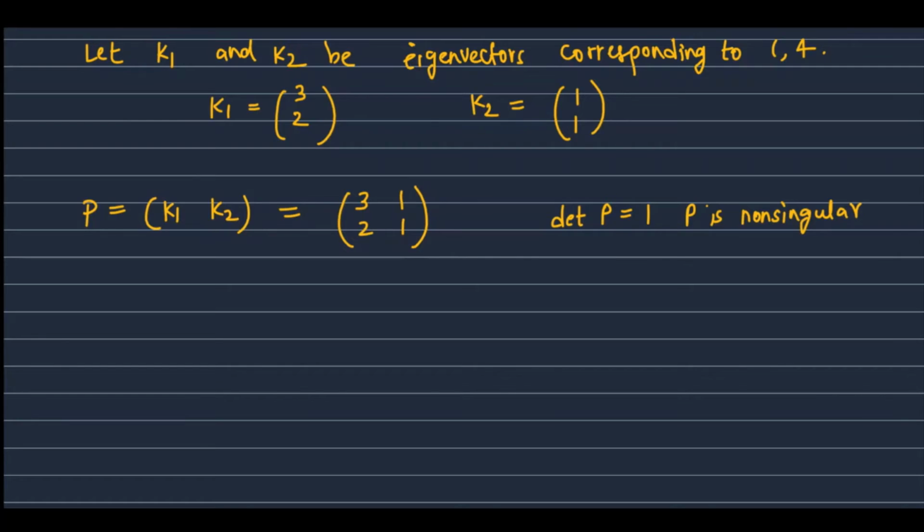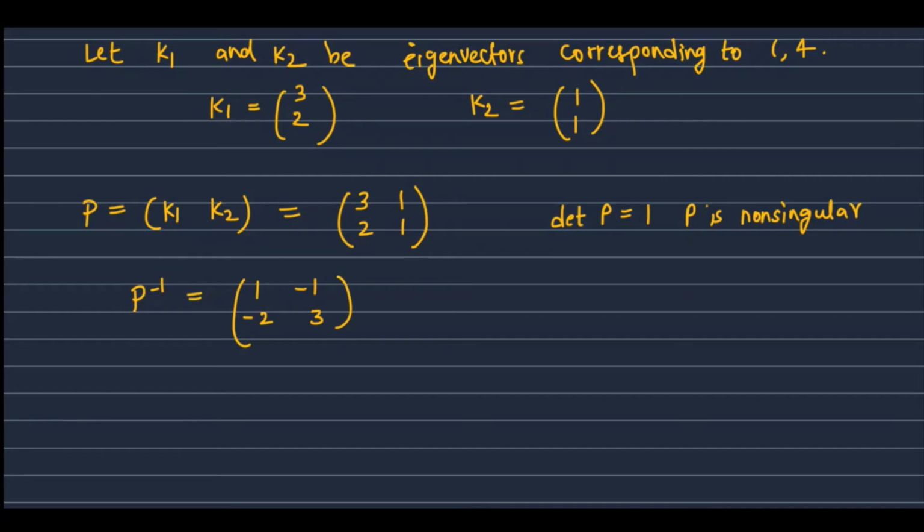Now we have to check whether P inverse AP is a diagonal matrix or not. For that we have to find the inverse of P. We know the formula is 1 by determinant times the adjoint. Using that we get P inverse equals [1, -1; -2, 3].